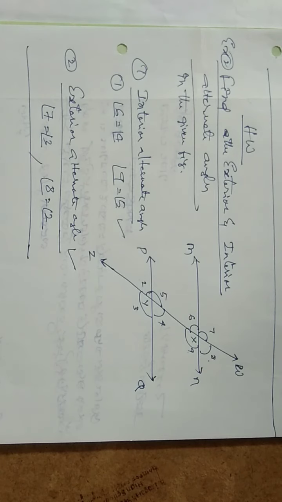Now I am not going to tell you about vertically opposite angles, since you know that. And interior angles on the same side of the transversal, I will tell you after completion of some of the problems. Now I hope you have understood the alternate angles and the corresponding angles. Yes, dear students, you have understood what are corresponding angles and what are alternate angles. You have already understood in my class.